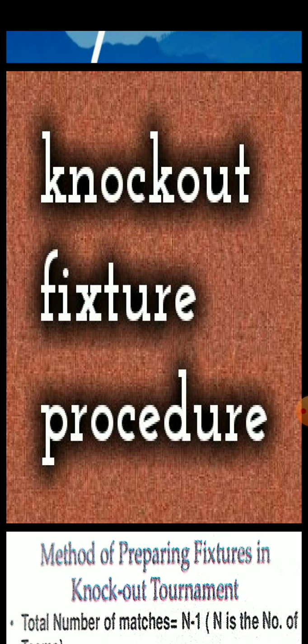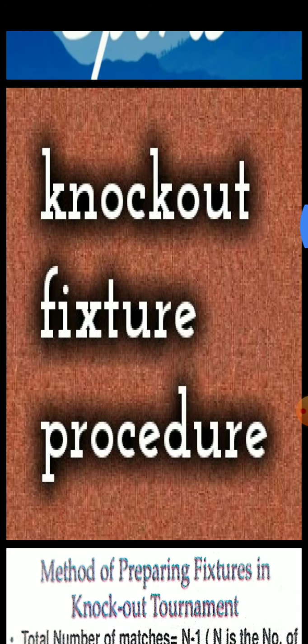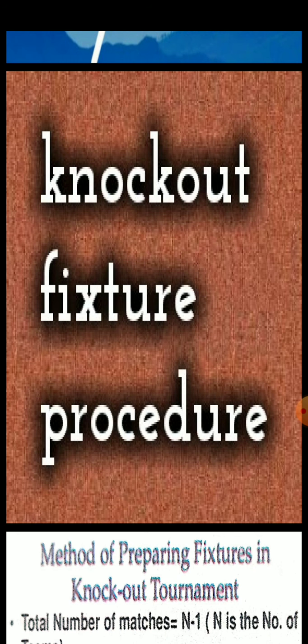In knockout tournaments, sometimes byes are given to adjust the fixture as well as to give privilege to teams to play in the next round of matches. Why is the privilege given? A team that is given a bye does not play in the first round. A bye is an opportunity to play the match in a higher round without playing in the lower round. Byes are given to adjust the fixture as well as to give privilege to teams to play in the next round. It is only given in knockout tournaments. A bye is also a necessity to complete the draw.